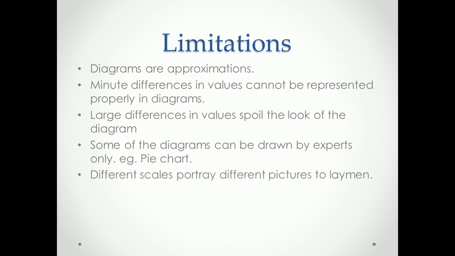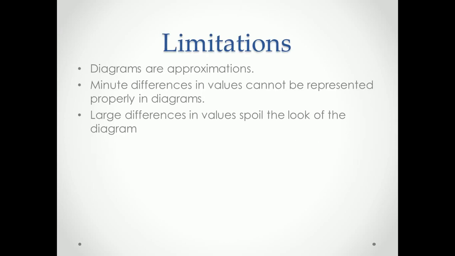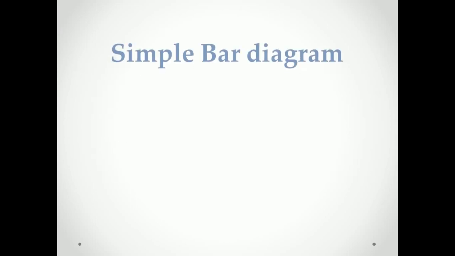And if you change the scale of the graph, they portray different pictures to the reader or the layman. So these are certain limitations of graphs.